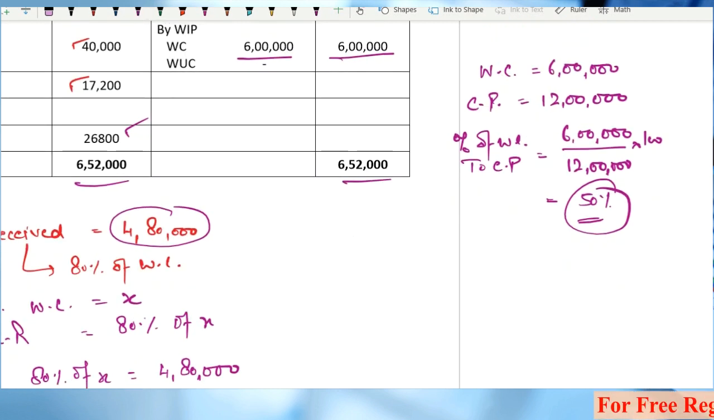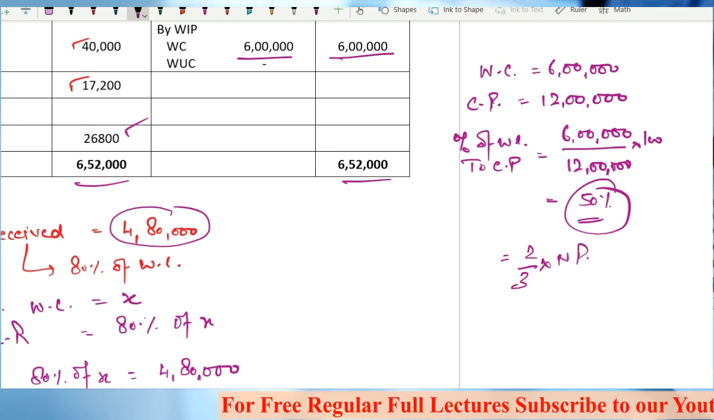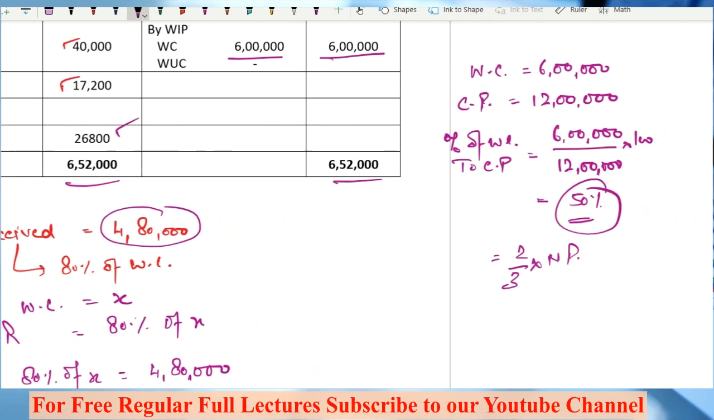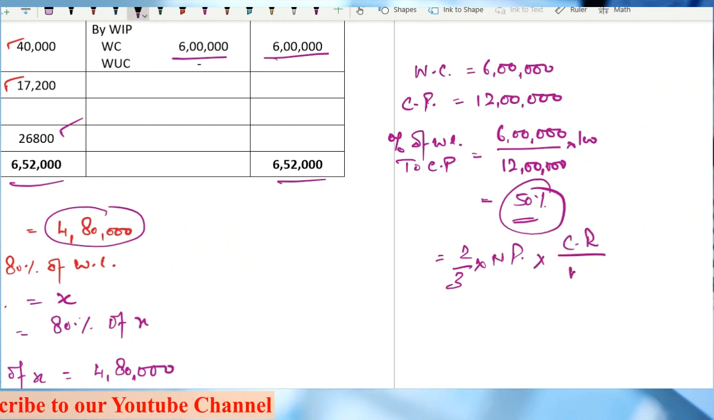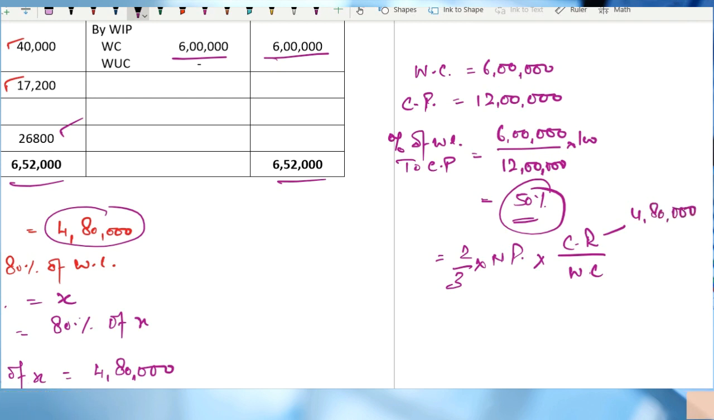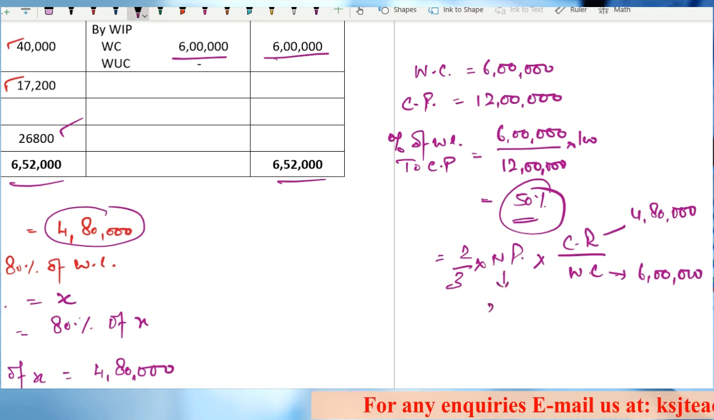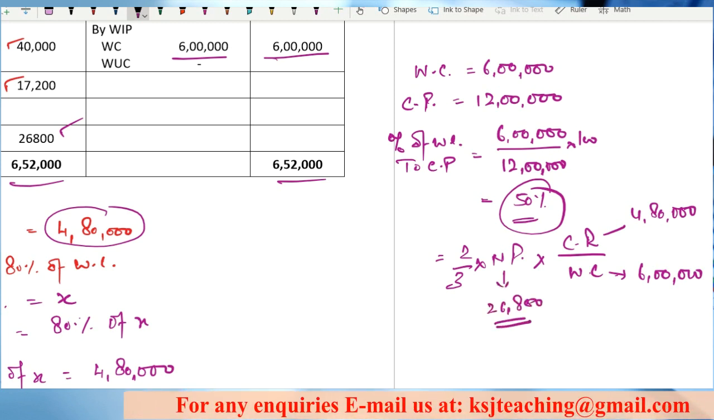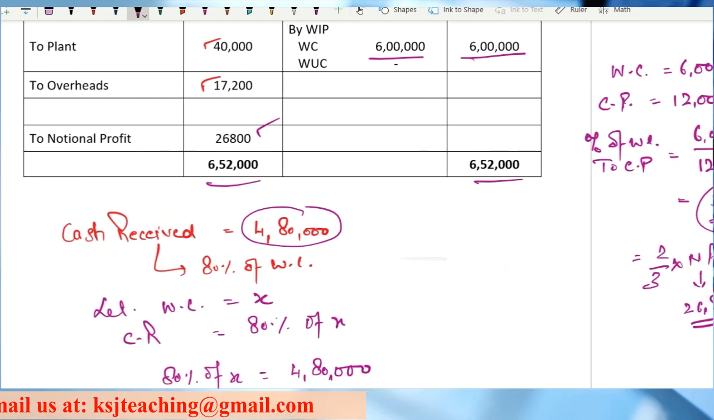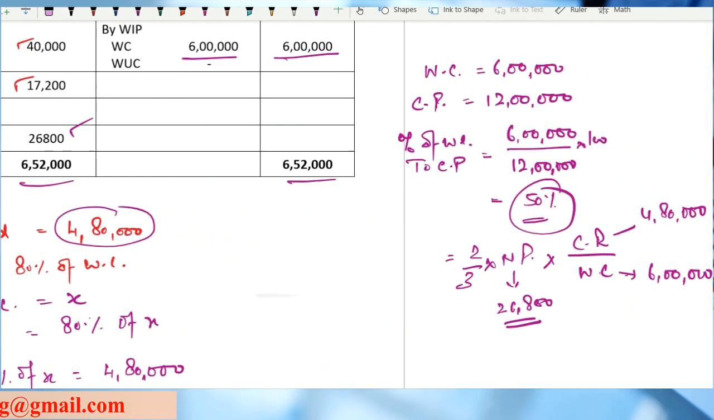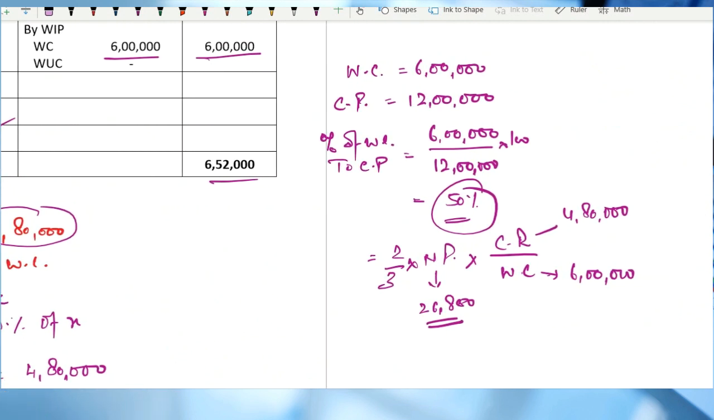So accordingly you will apply the rules. Where it is 50%, what you have to do is 2/3 of notional profit. Notional profit you have calculated 26,800, multiplied by cash received divided by work certified. Cash received you have 4,80,000, work certified you have 6 lakh, notional profit you have 26,800. So you can calculate the value from here. The value that you calculate will be transferred to profit and loss account and the rest of the value will be taken to WIP reserve, right?